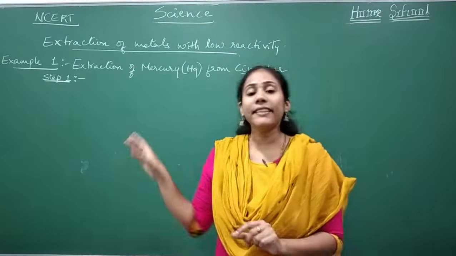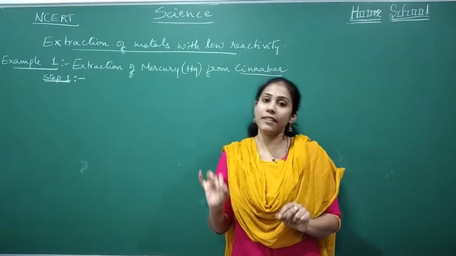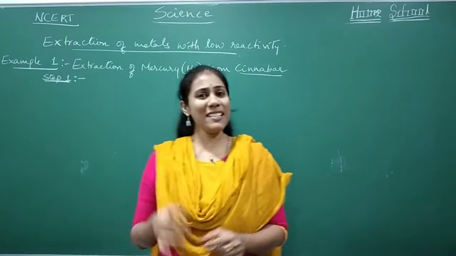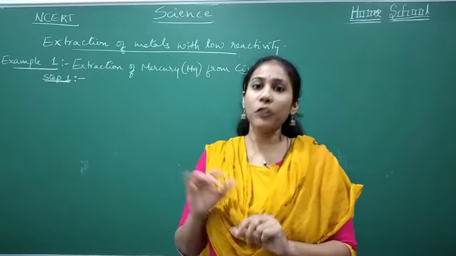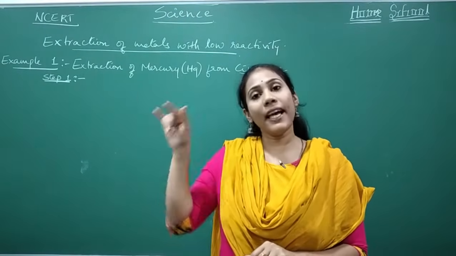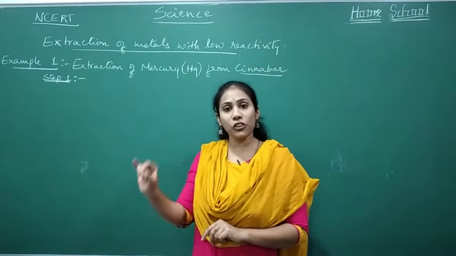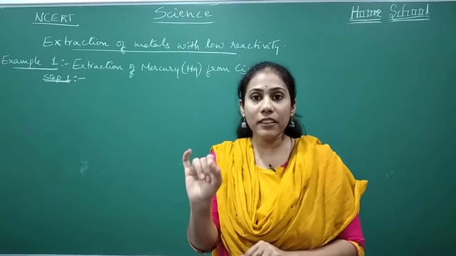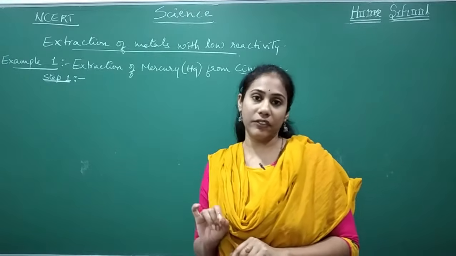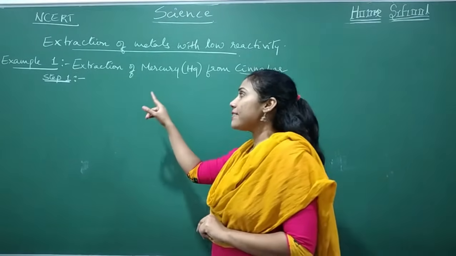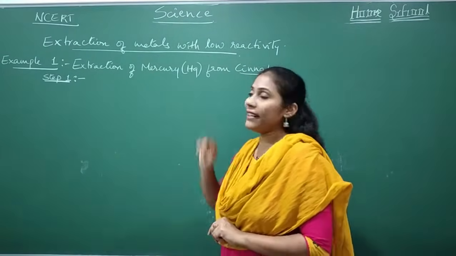I told you their extraction is very easy, because the metals are very less reactive. You will have very few impurities in them, so their extraction is much easier compared to the extraction of metals with moderate reactivity and with high reactivity. Let us study their extraction with an example.